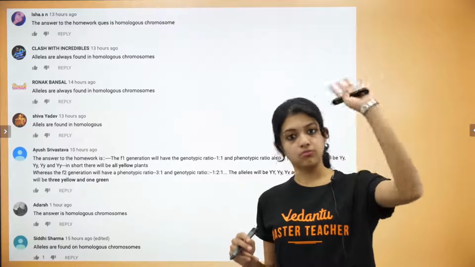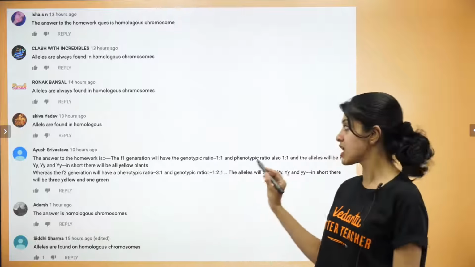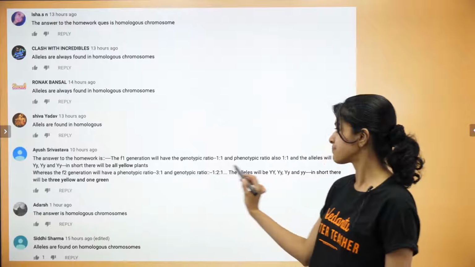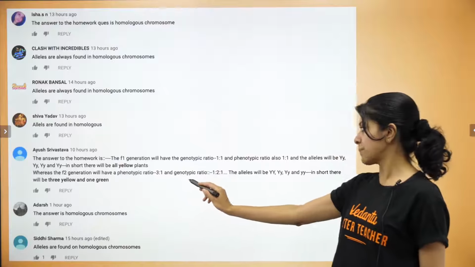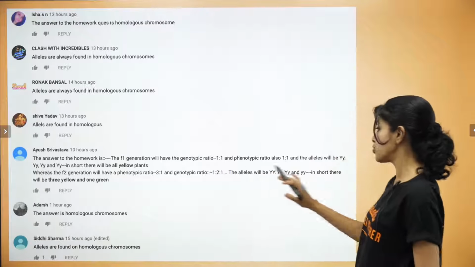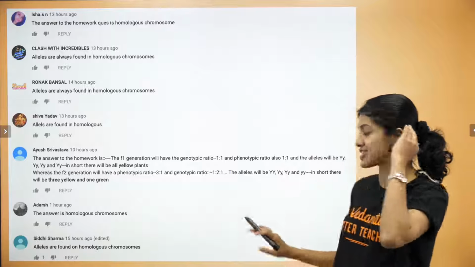I think perhaps the correct thing was in your mind because your F2 calculation is completely correct. Okay, what you have written as 3:1 phenotypic ratio and 1:2:1 genotypic ratio, and you have written all the allelic combinations correctly.